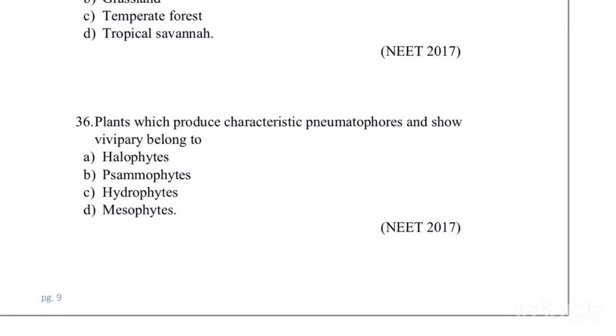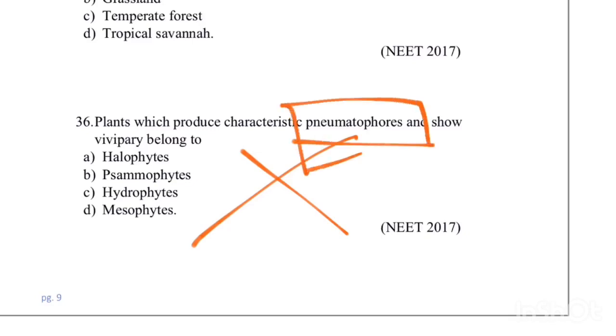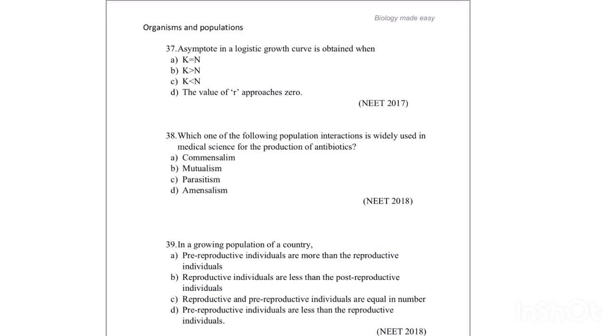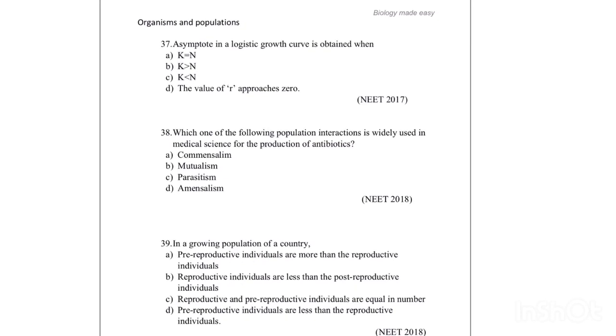Plants which produce characteristics nematophores and show vivipary belongs to. So here I have already discussed this question while explaining the adaptation. So nematophores are the type of roots which can be seen in halophytes. So the correct answer is halophytes. And next one is, asymptote in logistic growth curve is obtained when.